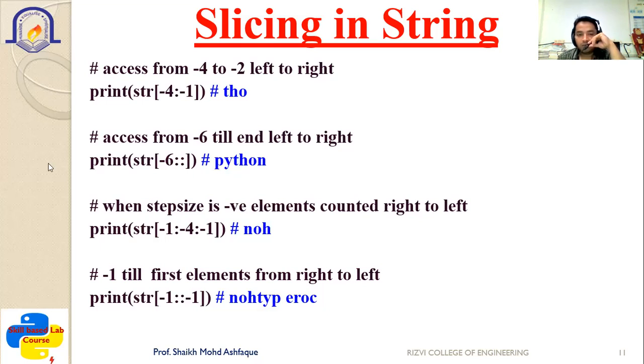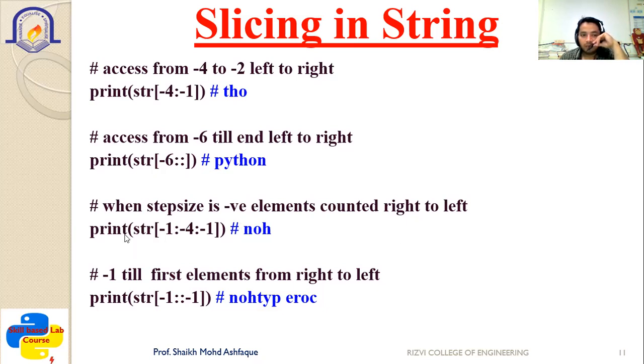N is -1, O is -2, H is -3, then T is -4, then Y is -5, then P is -6. From that point, it will start printing. So you can see the output is in the same order, Python is printed. But basically, it will count according to the index in the negative index. Then when the step size is negative, elements are counted from right to left.